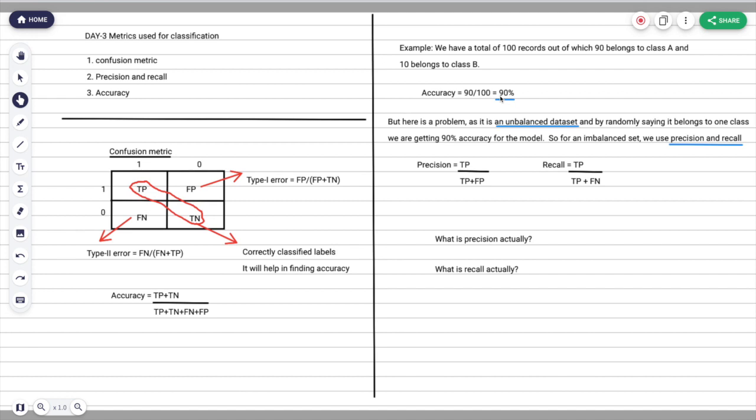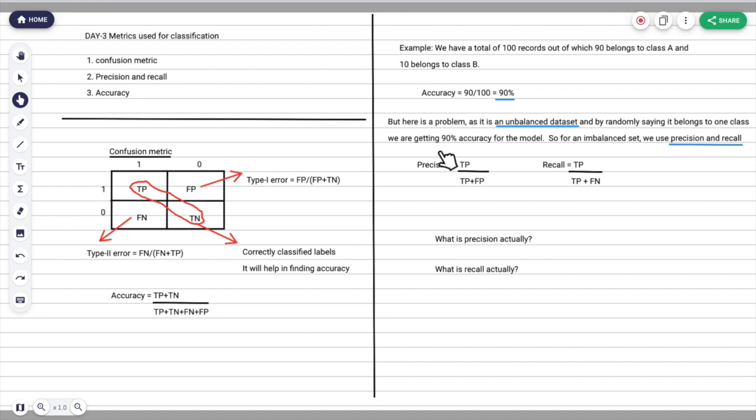But no, if you see the problem, it's an unbalanced data set. Accuracy and the confusion matrix play a role basically when it's a balanced data set, meaning each class has an equal proportion of data in it. For a balanced data set, accuracy will be used. But for an imbalanced data set, we won't use accuracy. For that we will use something called precision and recall.